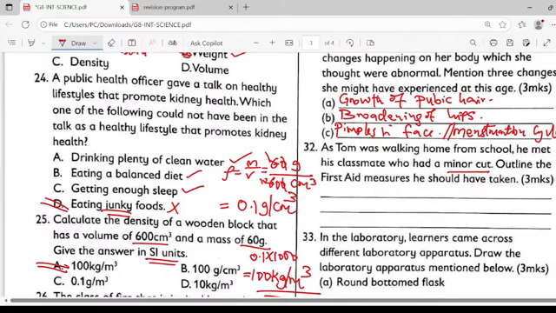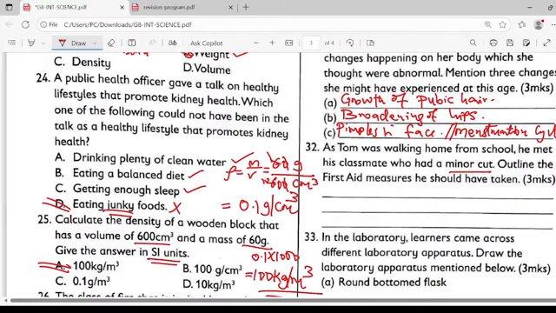So number 1, wash the cut with clean water. That is to keep away the germs.